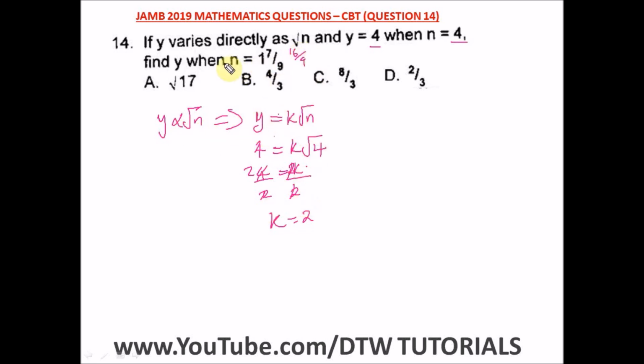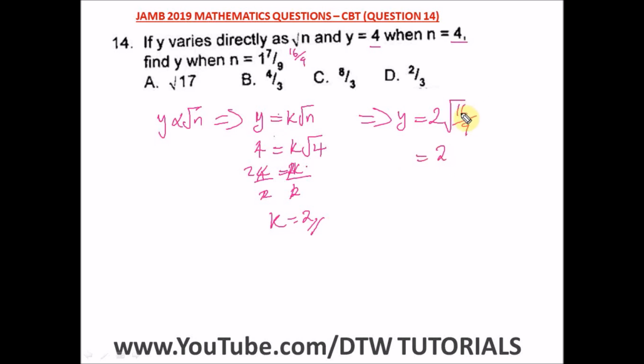So from here, to get our y, we'll put it into this equation here. As we know, our k is 2. So we have y is equal to our k, which is 2, and our value for n, which is the square root of 16 over 9. And what is the square root of 16 over 9?